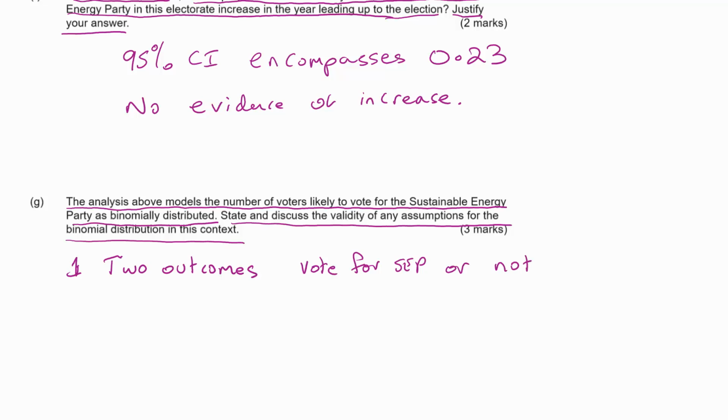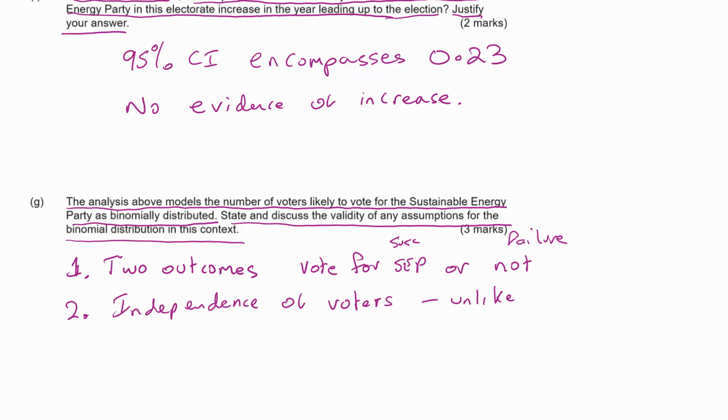Well, I'm guessing that we could consider that success and failure. So maybe not too bad an assumption, provided there's 2 possible outcomes and not a voting on a rank system as we often do here in Australia. Independence of voters. I think that's unlikely. People do influence each other.